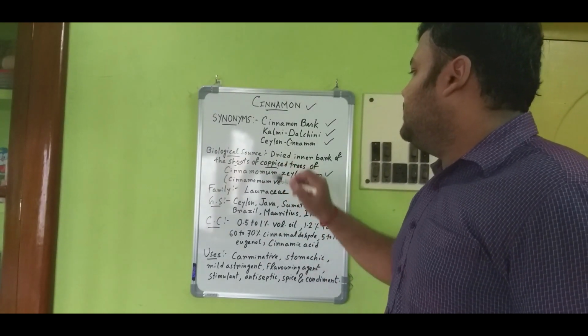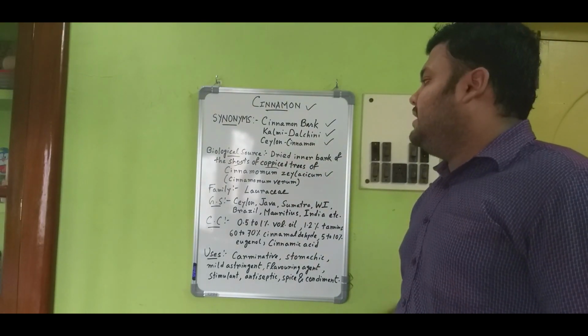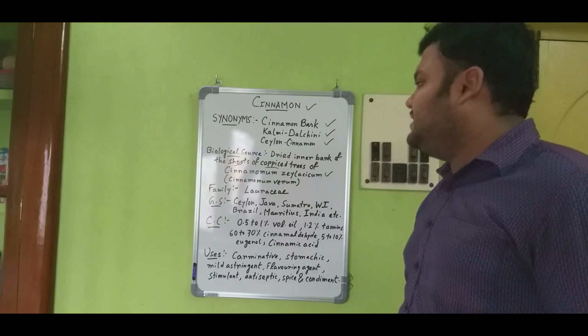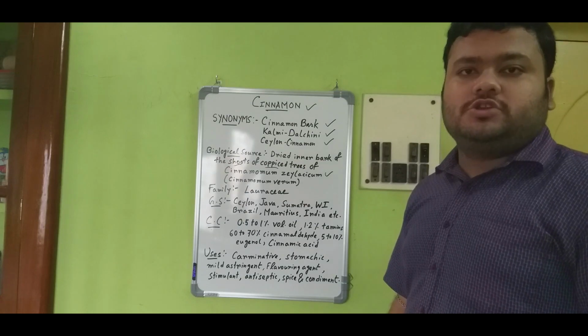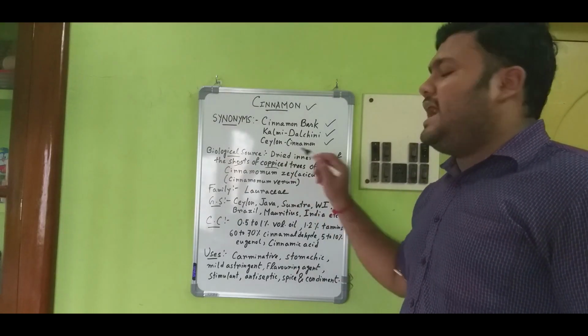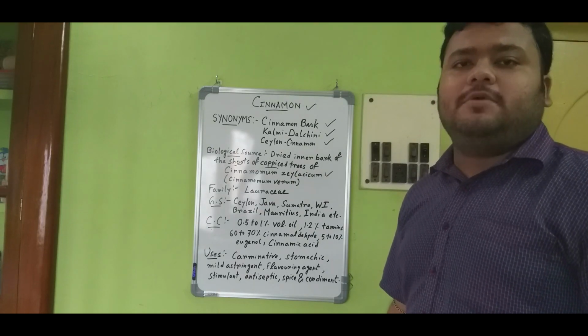And coppicing is a method that has the capacity to put out a shoot from the cut pieces of the plant, from stem or root.